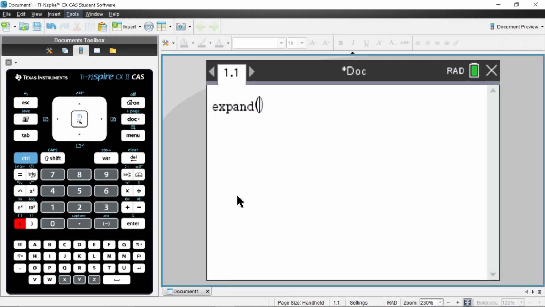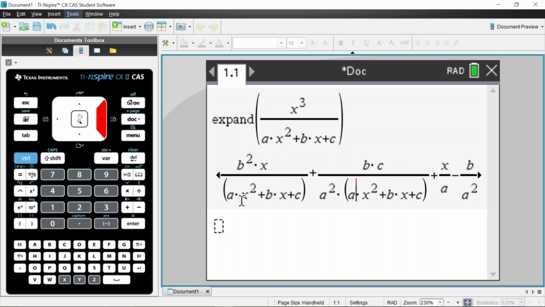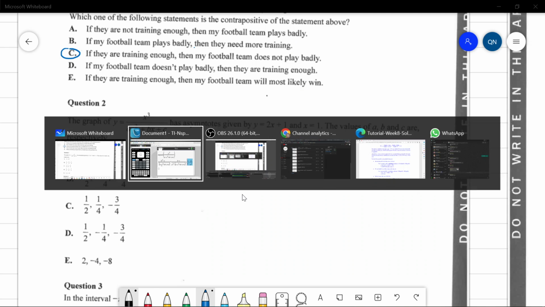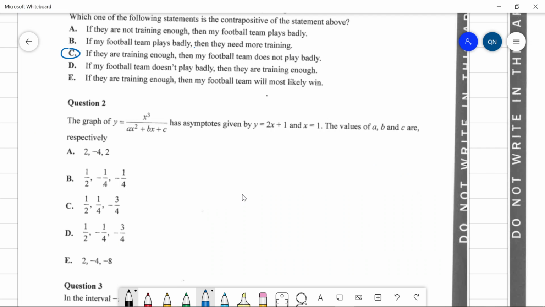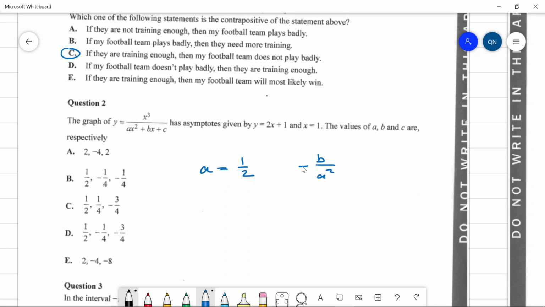So I'll go expand, and I'll do x cubed divided by a times x squared plus b times x plus c, and we can just kind of match terms, I guess. So here's the principal part, the polynomial part. Because this has to be equal to 2x plus 1, we have a equals 1/2. And we also want negative b over a squared to be equal to 1, right? Yeah, 1.